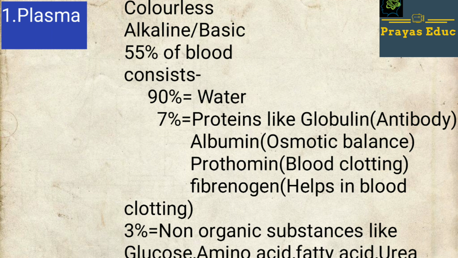Mainly plasma consists of 90% water and 7% protein like globulin, which produces antibody, then albumin, which maintains the osmotic balance of the body, then prothrombin, which is responsible for blood clotting in the human body, then fibrinogen, which helps in blood clotting.